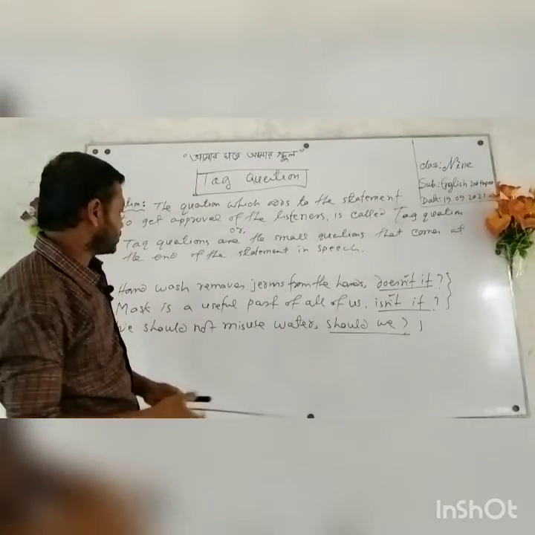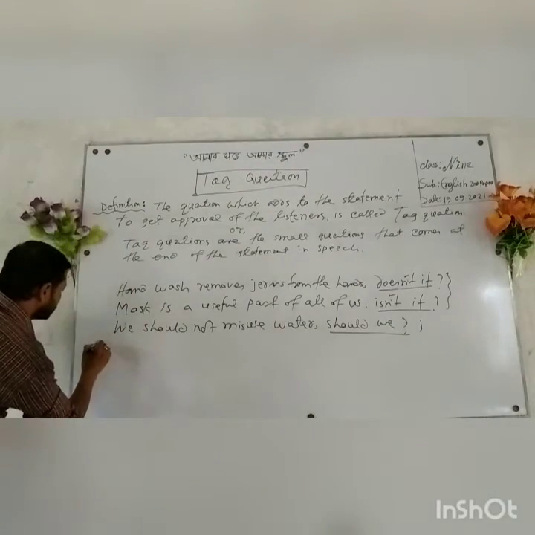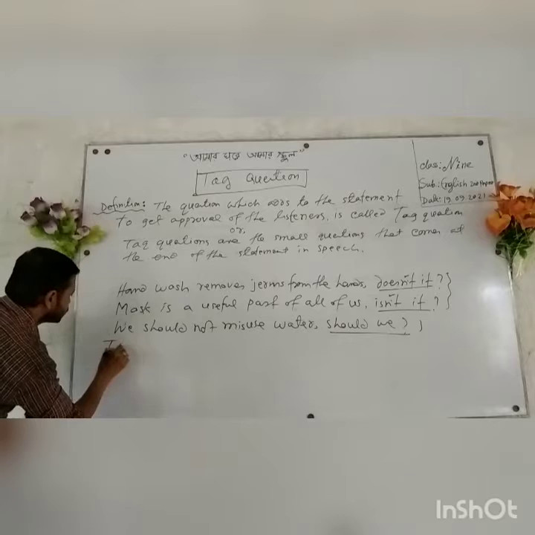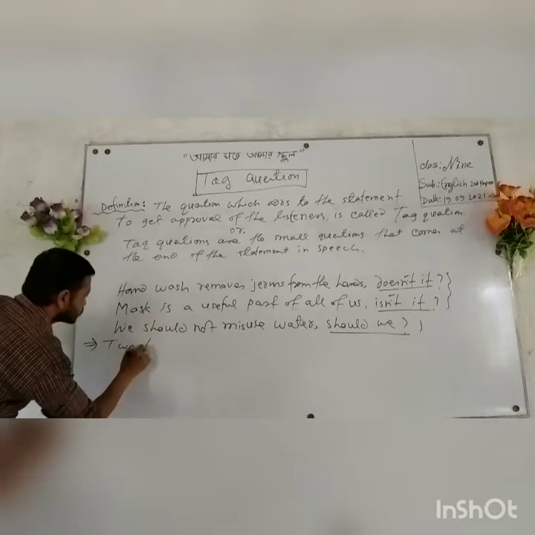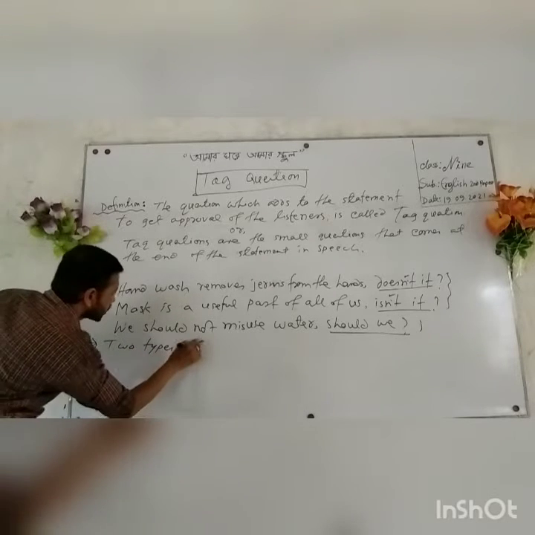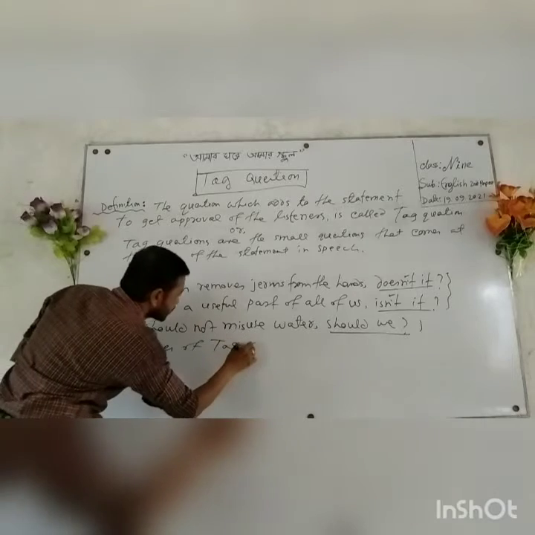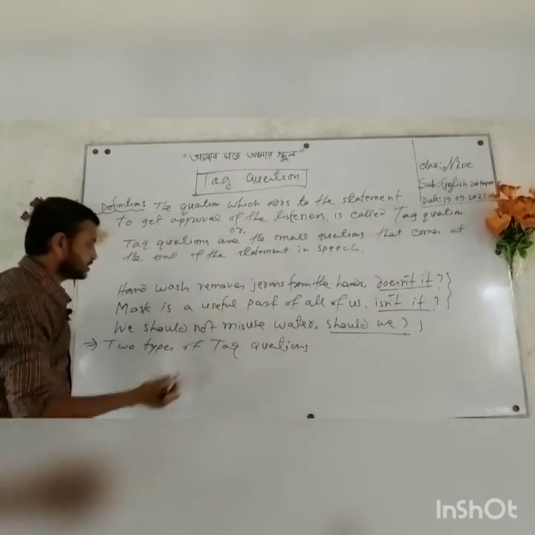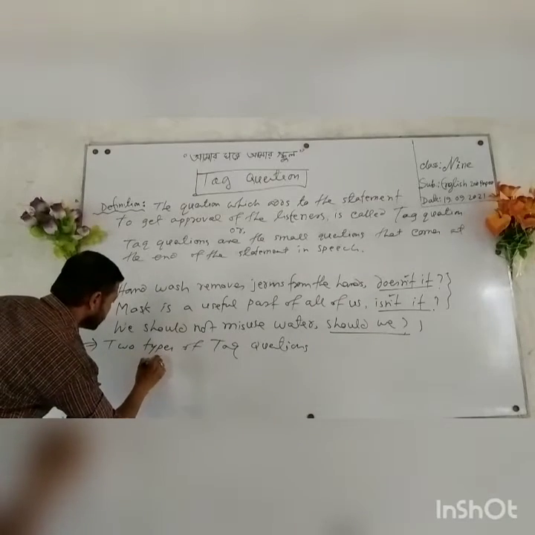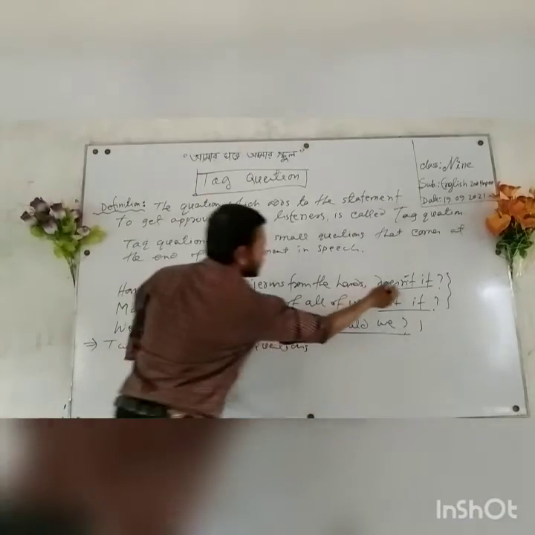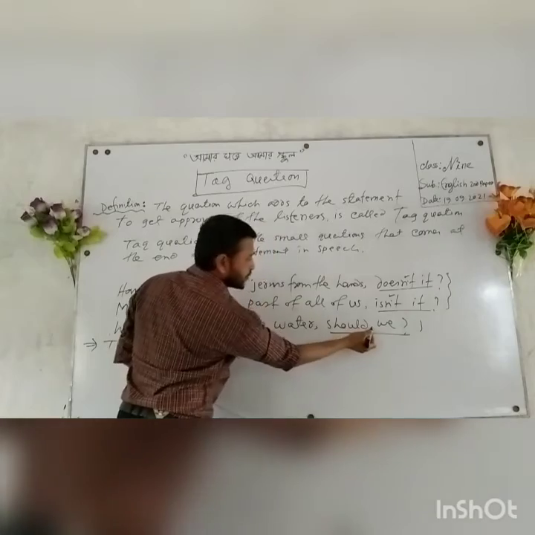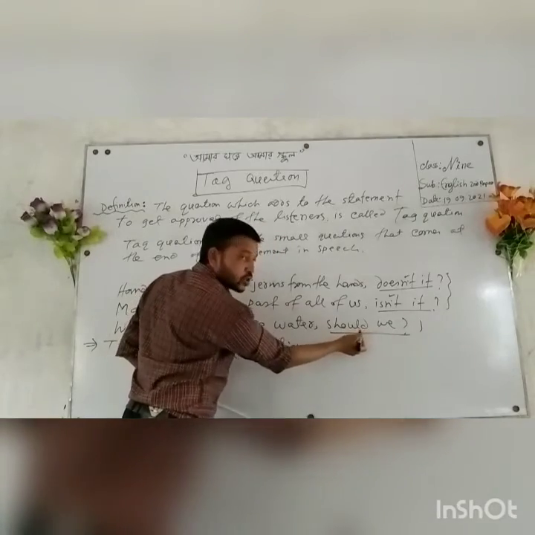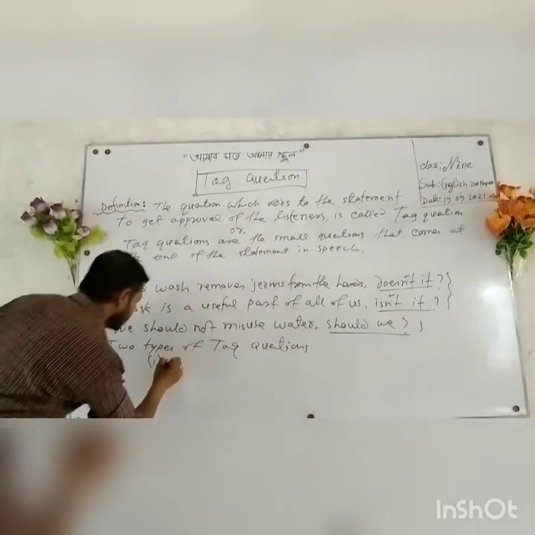How many types? There are two types of tag questions.